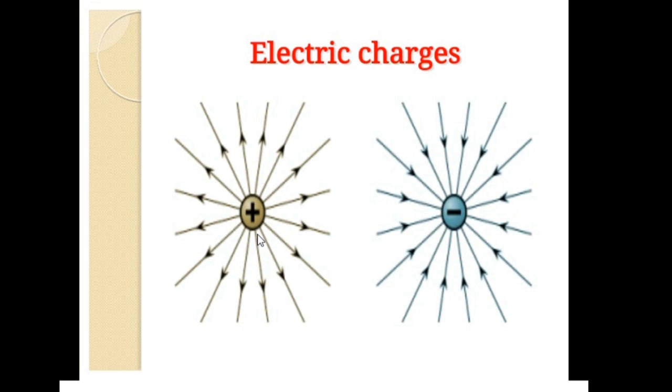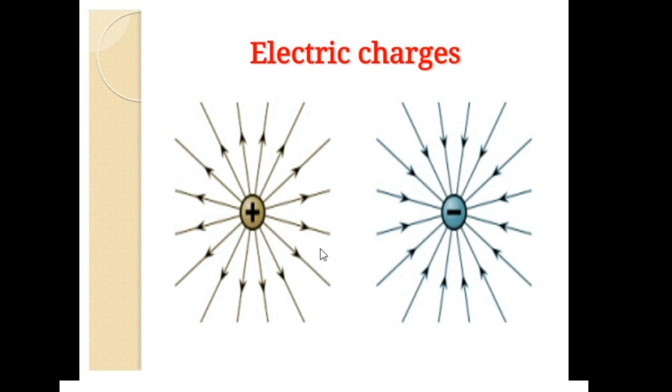And if we take an isolated charge, either a positive charge or a negative charge, it has an electric field around it. Here the concept of electric field arises, and an isolated negative charge also creates an electric field around it.